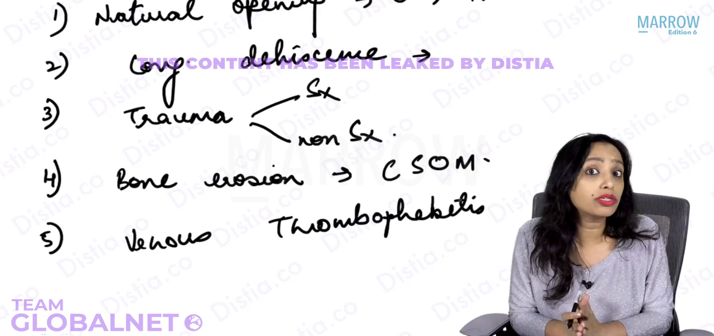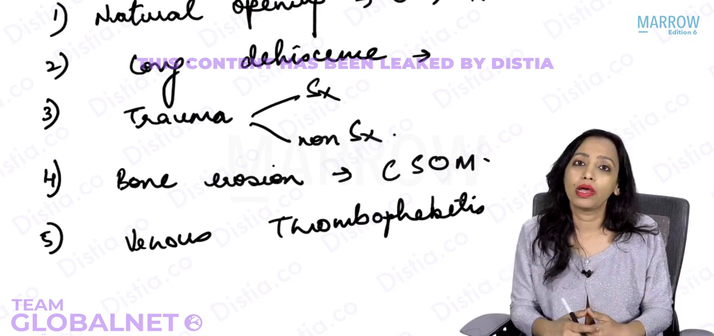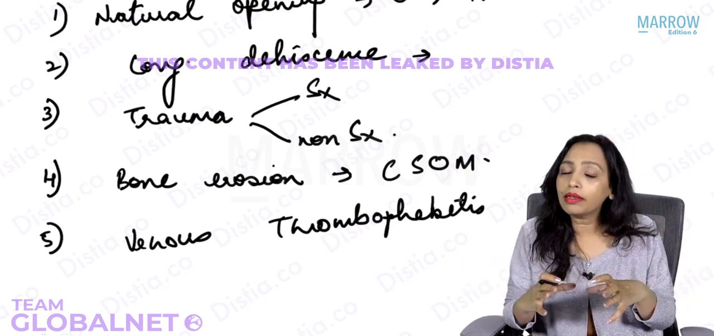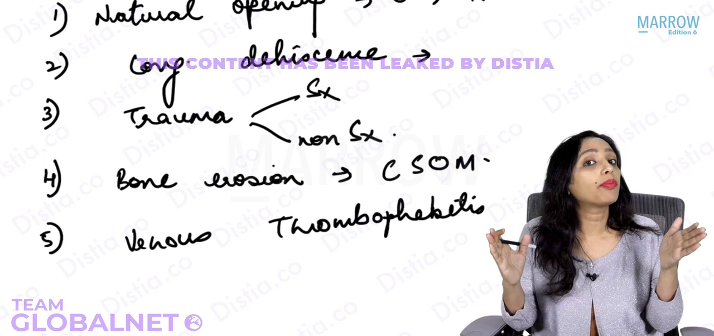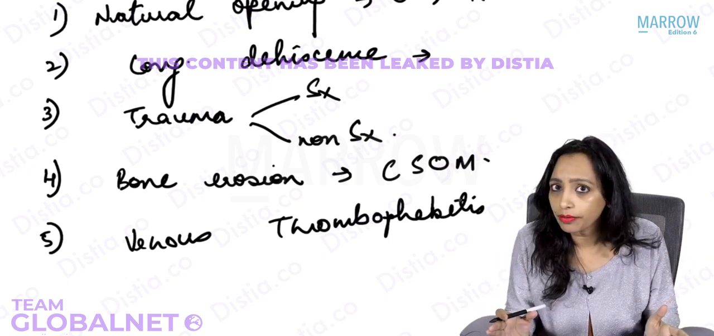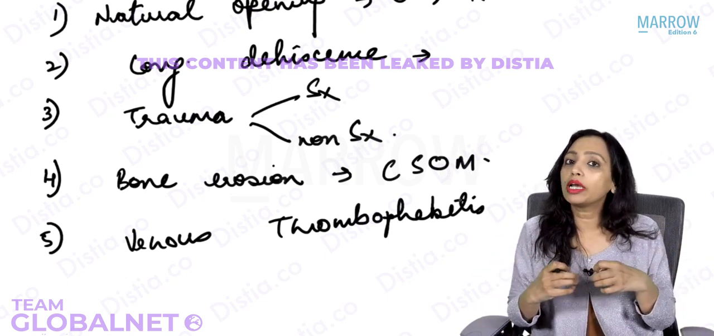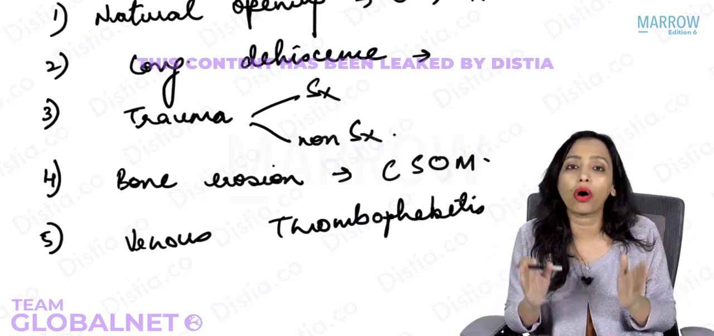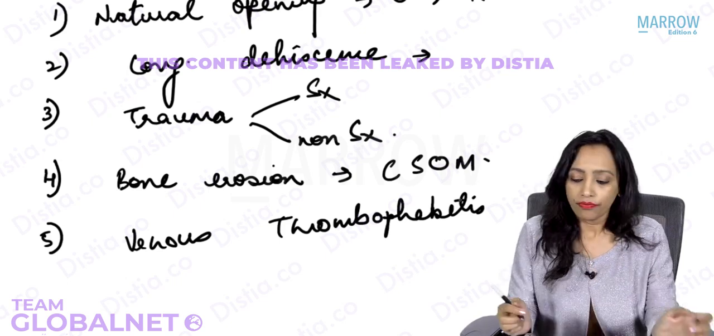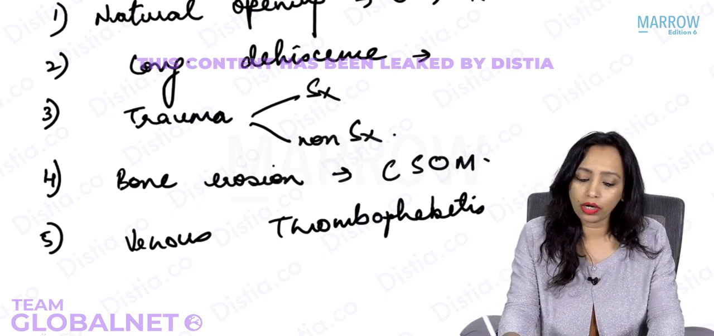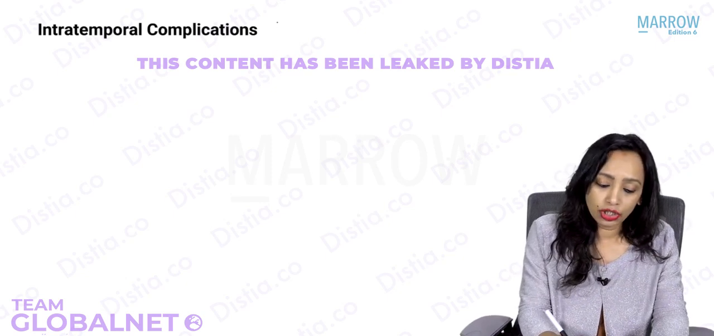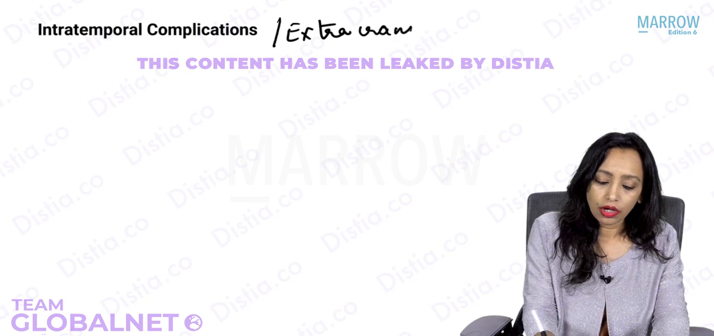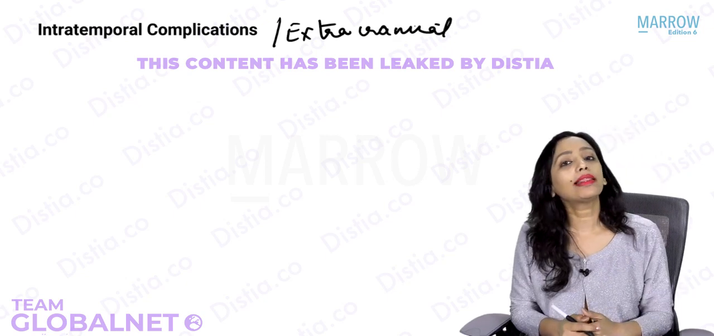So yes, the infection from the middle ear can go to all the surrounding areas through all these routes, but where all can it go? Yes, it can either go outside the middle ear but still be localized to the temporal bone. We know what the temporal bone is, right? So when the infection from the middle ear goes outside the middle ear but it is still localized to the temporal bone, we call it intratemporal, or we call it extracranial. Extracranial.